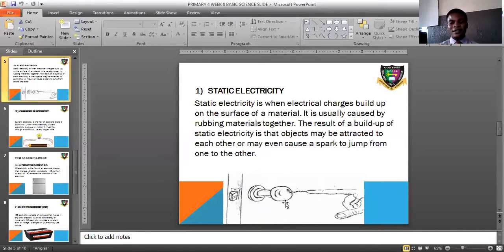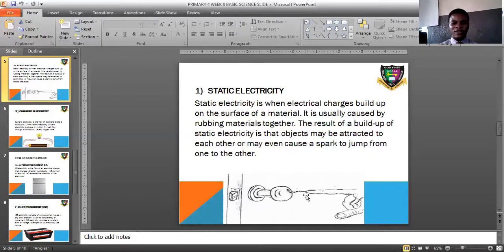They might spark, just like rubbing two metals together. You rub them, causing friction, and you see it starts sparking. What you have in this diagram shows somebody who is touching or trying to touch the metal handle of a door, and the metal handle shocked the individual.